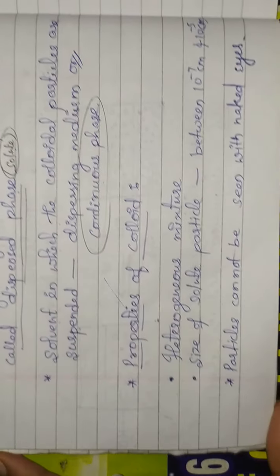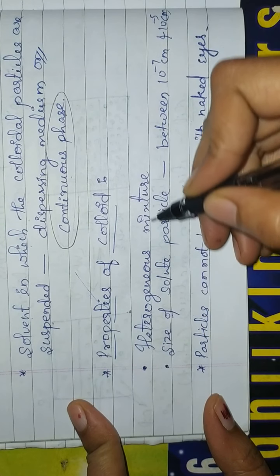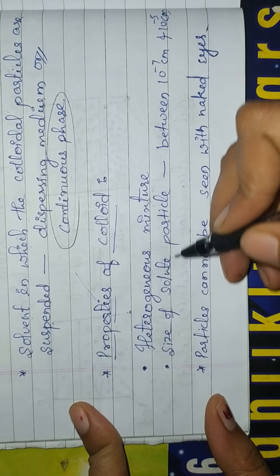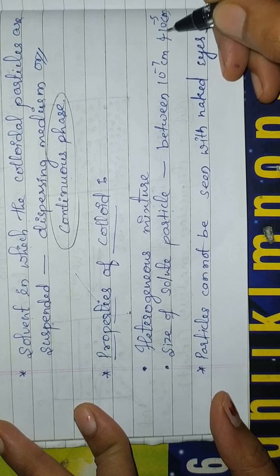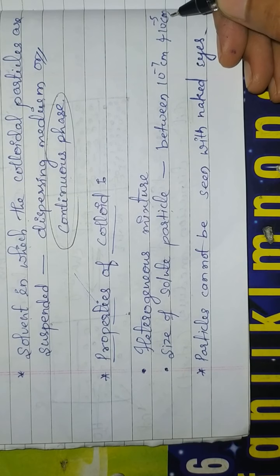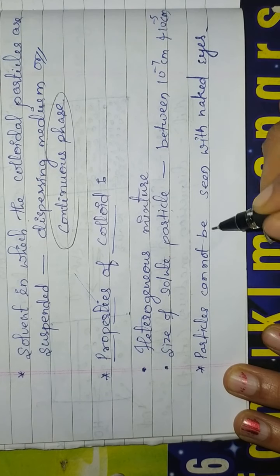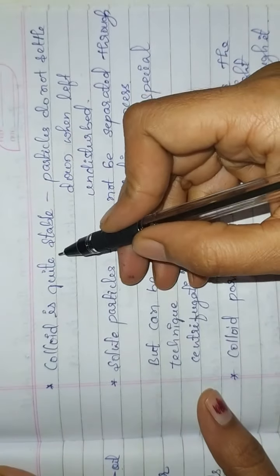Children, let us see properties of colloids or colloidal solution. These colloidal solutions are heterogeneous mixtures. The size of the solute particle is between 10 raised to minus 7 centimeter and 10 raised to minus 5 centimeter. The next property: particles cannot be seen with naked eyes in case of colloids.